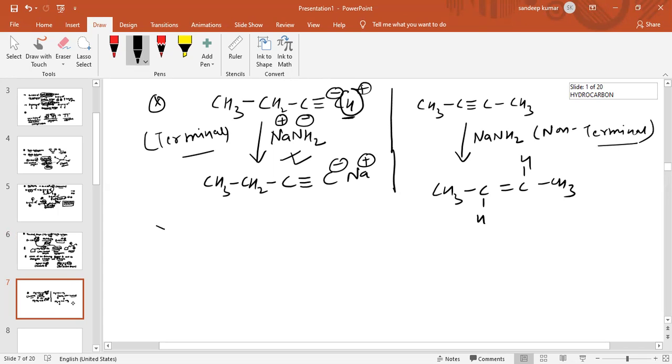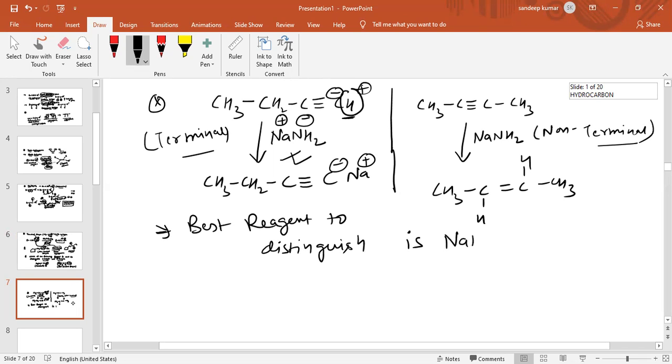So the best reagent to distinguish is sodamide, NaNH2. So this is the correct option. I am not giving the options, but this is the correct option.